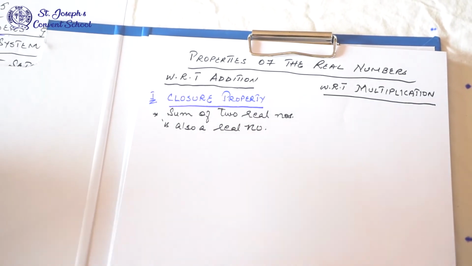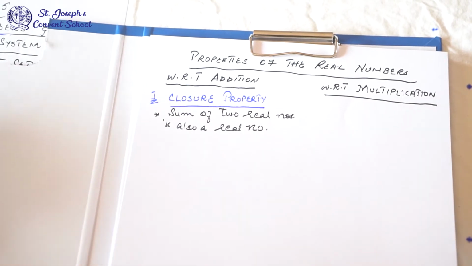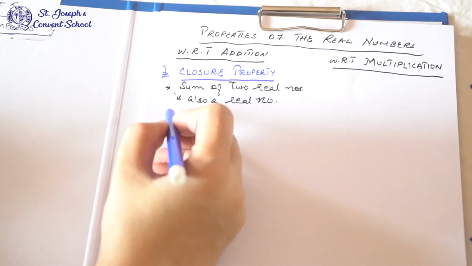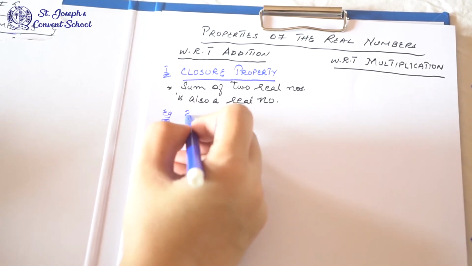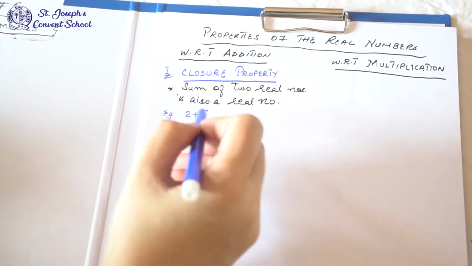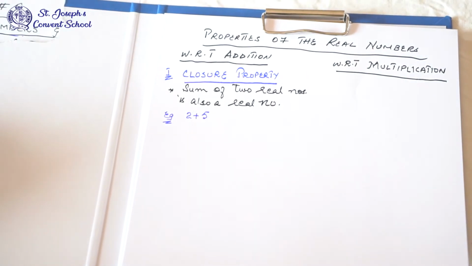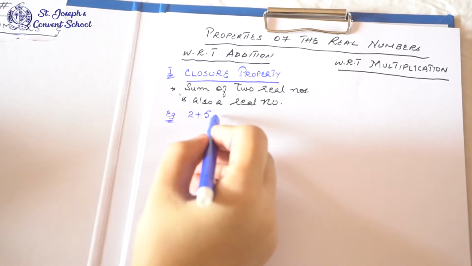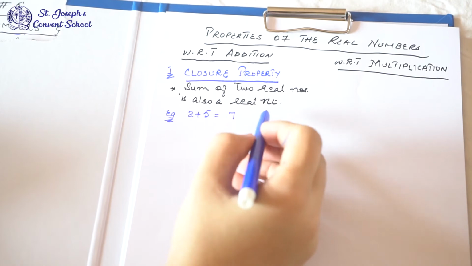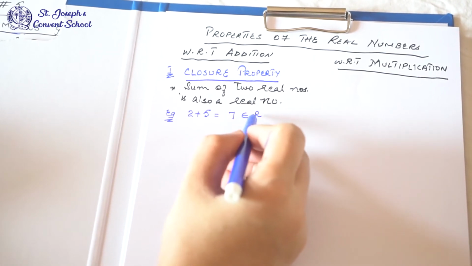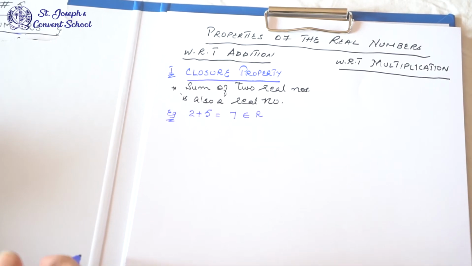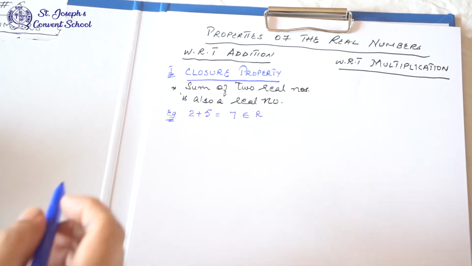Let me give you an example so that you can understand. Suppose we add 2 plus 5, both are real numbers. So 2 plus 5, the sum is 7. You can see that 7 is also a real number; this sign means belongs to the real numbers. So we add two real numbers, the answer is also a real number.